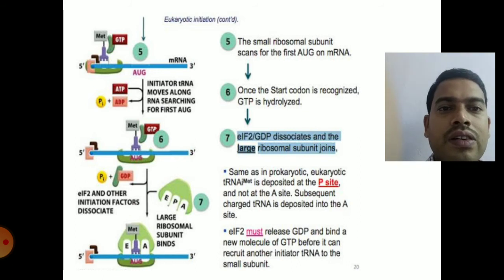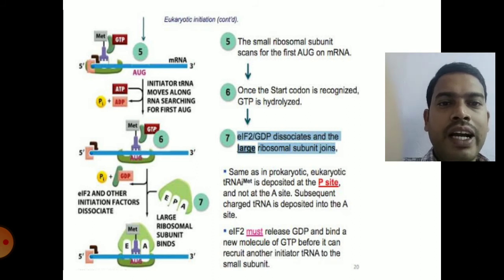So in the previous slide we can see the mRNA binding to the smaller subunit and the binding of the initiator methionine tRNA. The same thing you can see in the left top right.